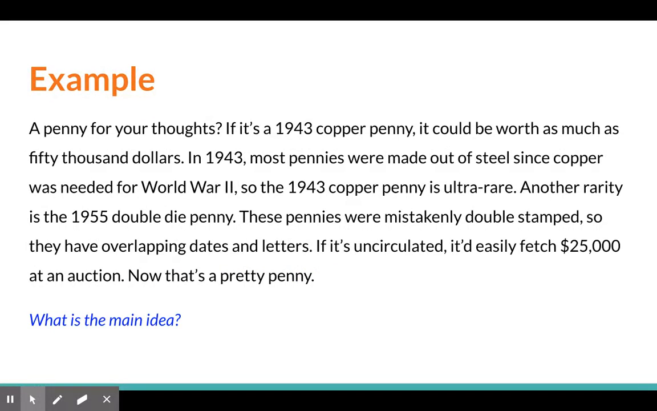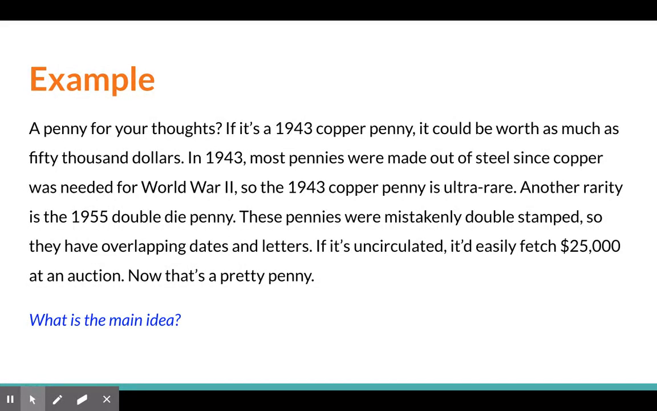A penny for your thoughts? If it's a 1943 copper penny, it would be worth as much as $50,000. In 1943, most pennies were made out of steel since copper was needed for World War II. So the 1943 copper penny is ultra rare. Another rarity is the 1955 double die penny. These pennies were mistakenly double stamped, so they have overlapping dates and letters. If it's uncirculated, it'd easily fetch $25,000 at an auction. Now that's a pretty penny.